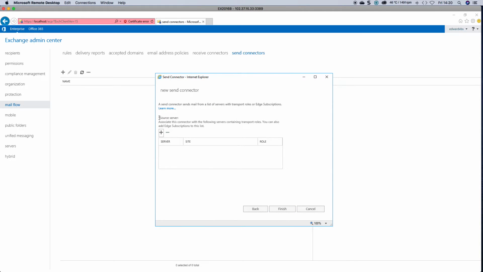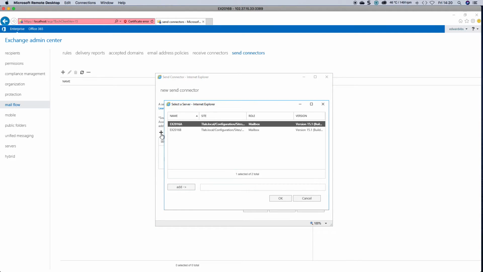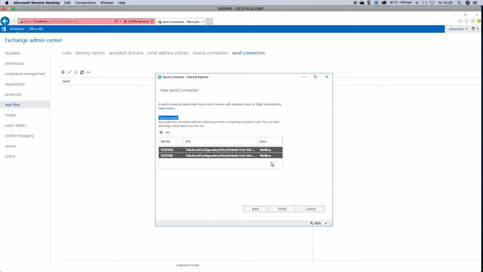Now what you can do is you can specify source server, so which server will be handling mail. So if you've got mailbox servers here and you've got a whole stack of hubs and you only want to send it through 3 of the hubs, then you would choose that. If it's sender-based routing, you would need to specify all the servers, because sender-based routing doesn't use just 1 or 2 hubs. It's got to be on all of them. So obviously you need the software installed for whatever sender-based routing agent that you have. In this case, we'll add these 2, and then you click on the finish button.